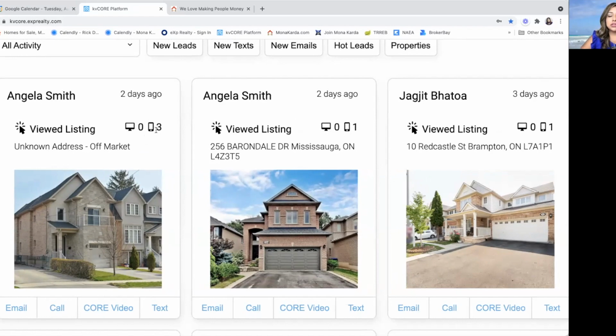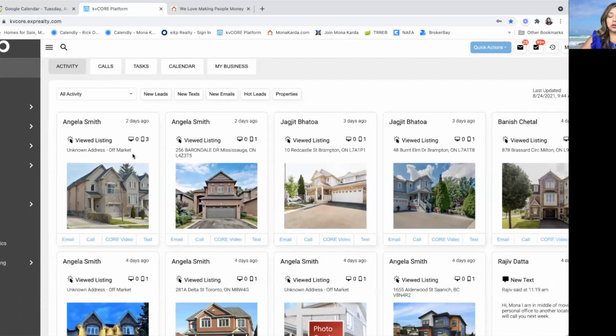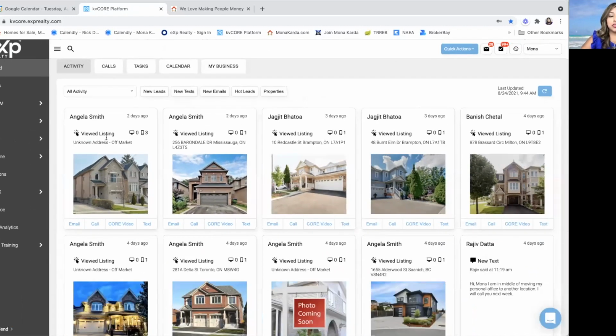So she's viewed this 3 times. So she must kind of like this property. So what am I going to do? I'm going to either go into her file, or I can send her a text just from here, or I'm going to call her right away or send her an email.